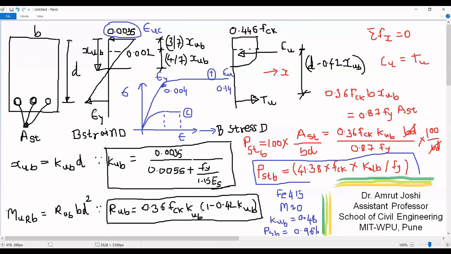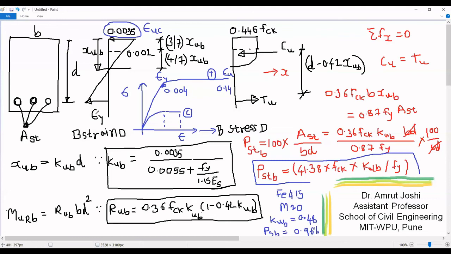Now, if we allow this strain to reach epsilon u, we will not change the tensile force because the stress would still remain 0.87 Fy. But the problem is, if we try to deform this beam any further, it will fail in snapping of the steel, and then we will not get the desired ductile failure. Therefore, owing to the ductile nature of steel, we allow this strain to reach only epsilon y at the envisaged failure.